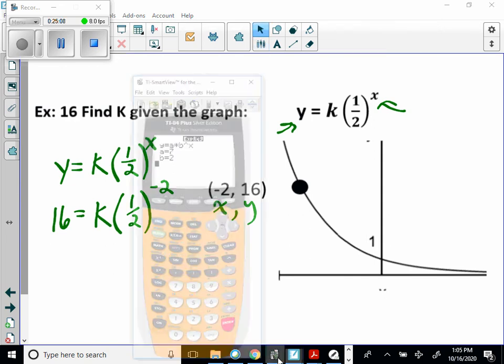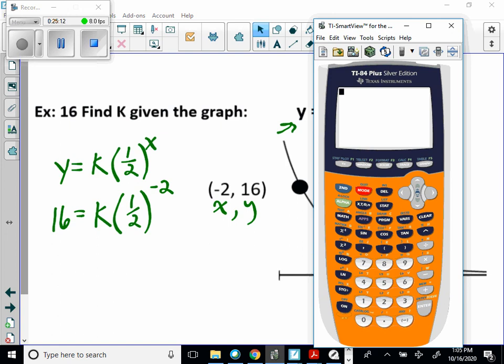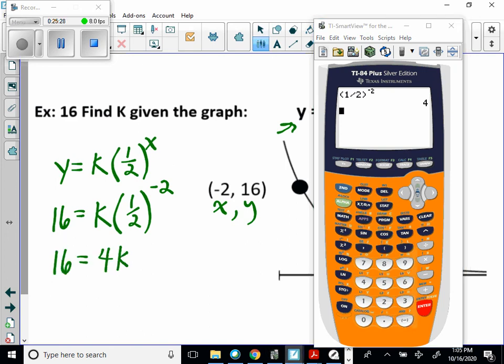So basically, I can say 1/2, and I'm going to raise that to the -2, and it gives me 4. So 16 is equal to 4k, therefore k should equal 4. And that's in the notes for today.